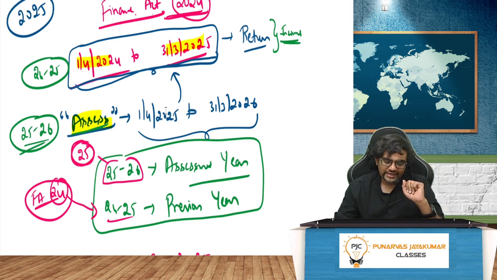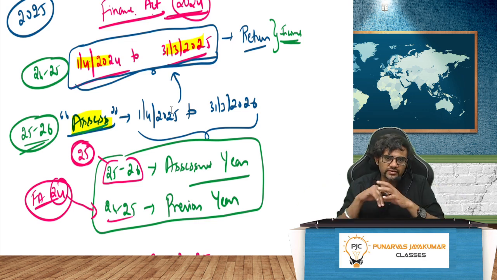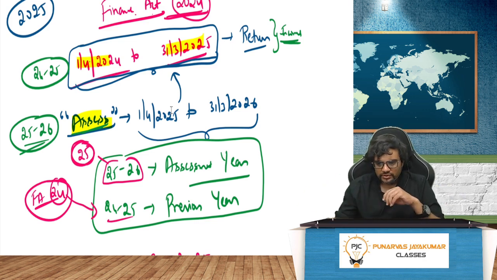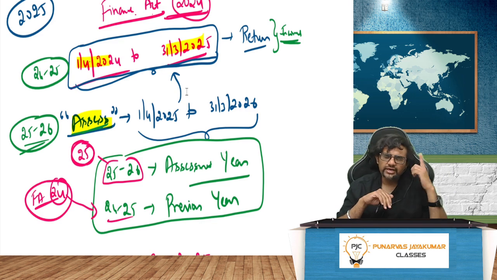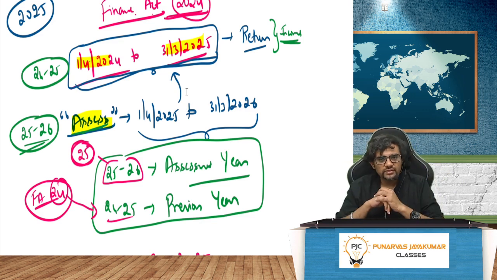So your attempt year will basically be your assessment year. Very simple. You are obviously writing in 2025. That will be the assessment year, 25-26. Whereas the Finance Act year will be the previous year. Finance Act 24, so that will be your previous year, 24-25. Your attempt year will be your assessment year. Easy to remember. Generally, we get confused with that also. So attempt year 25, 25-26 will be my assessment year, whereas Finance Act applicable is 24, which will apply to previous year 24-25.